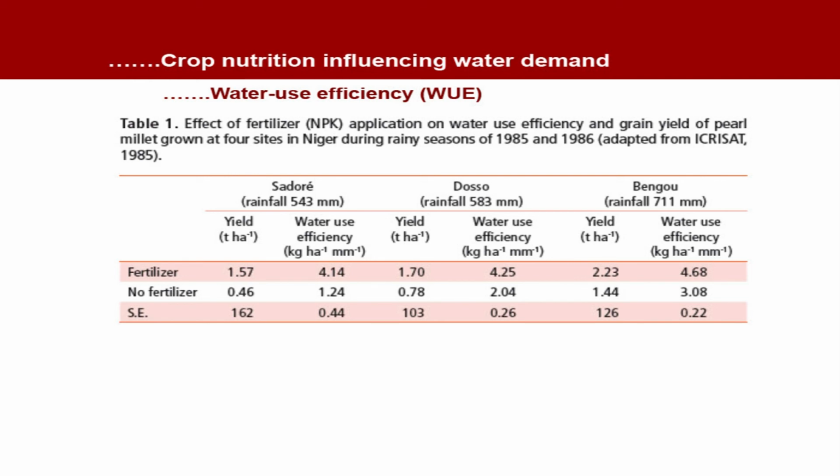This is very crystal clear that as you increase the water supply up to 711 millimeter by rainfall, there was an increase in water use efficiency, and also we get more water use efficiency when we apply fertilizer over the control. So, this is a quite interesting study giving us a clear-cut picture of the relationship between fertilizer application and rainfall vis-a-vis water use efficiency.